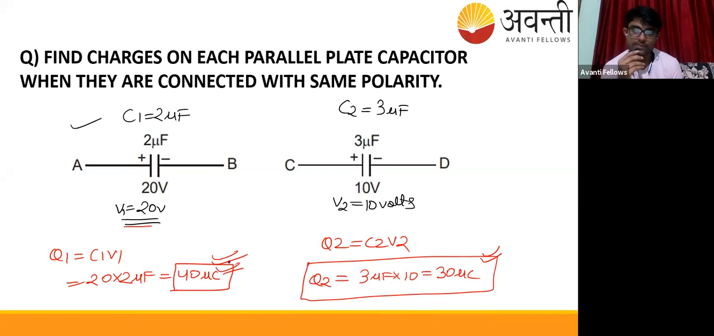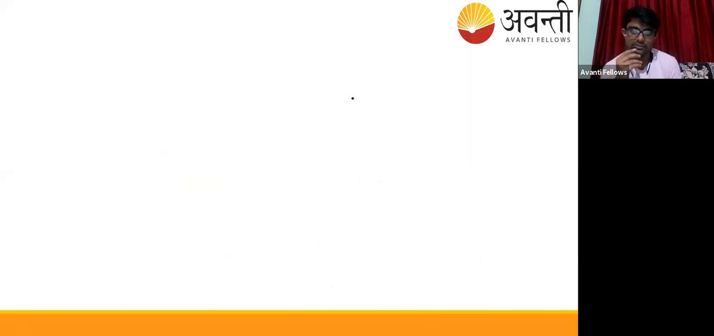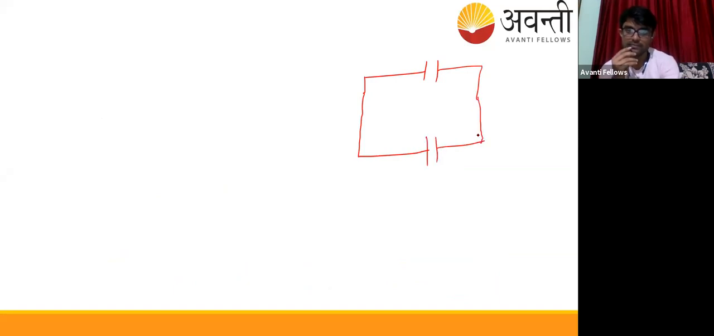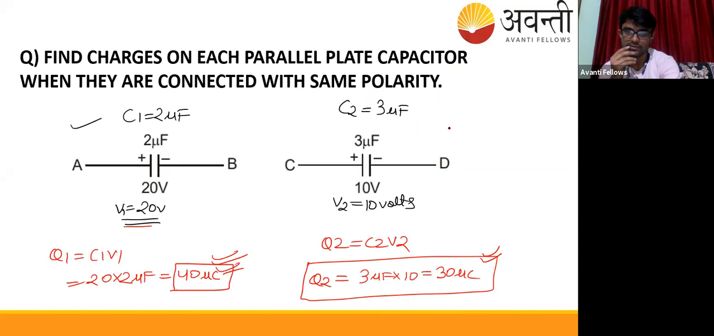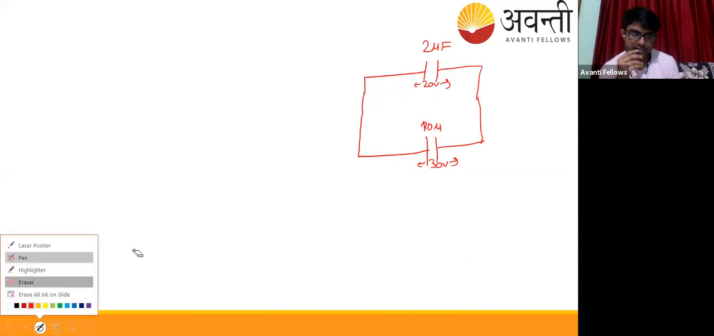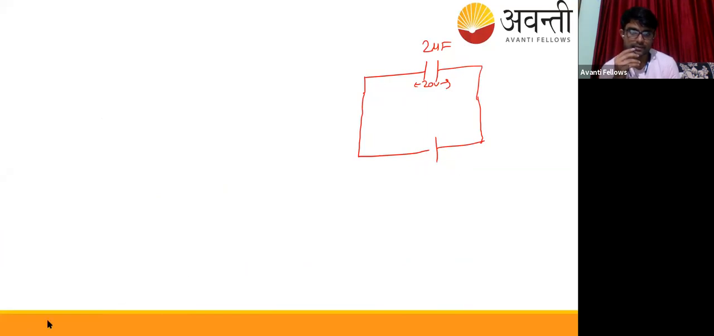Then we connected both of these, like this, the upper one and the lower one. Initially, this was 2 microfarad with 20 volt potential, and this was 3 microfarad with 10 volts. I made a mistake, so I have to erase this. So it was 10 volts and 3 microfarad.